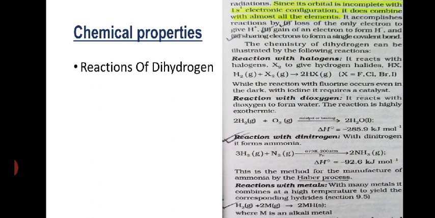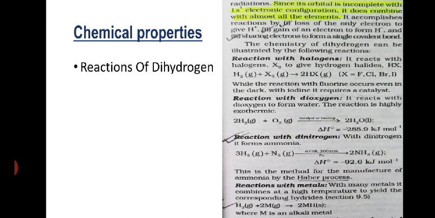Next, the chemical properties of dihydrogen. Reaction of dihydrogen: as I have stated earlier, hydrogen is very active. That's why it reacts with halogens, nitrogen, metals, non-metals, and even with organic compounds very easily.